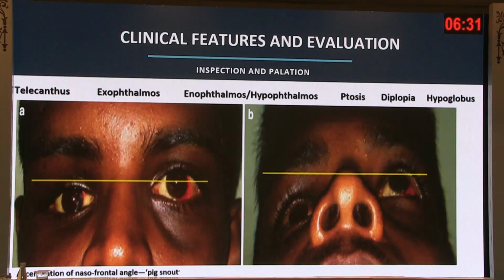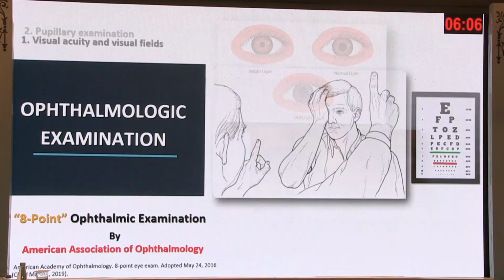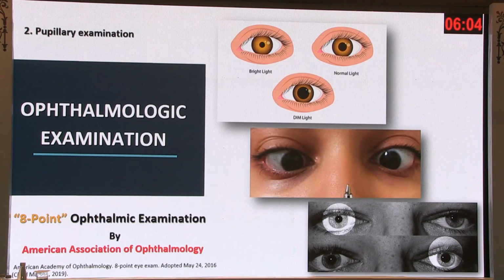So this is how we take pictures and try to appreciate orbital dystopia, enophthalmos and hypoglobus. Something very important that we have also tried learning to do at the emergency department is the ophthalmic examination that has been very broadly described by the American Association of Ophthalmology. Before we give a call to the ophthalmologist, we make small notes for ourselves. This is how we do it: first you do the pupillary examination and try to see whether the pupils are reacting to light or not.